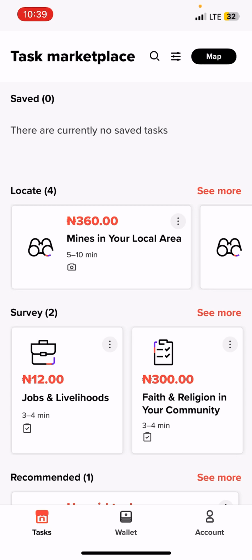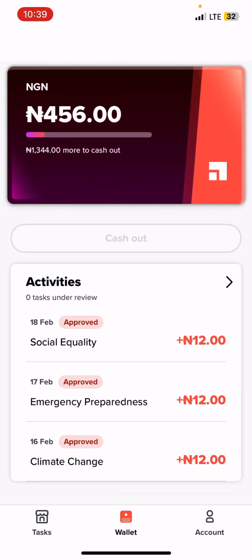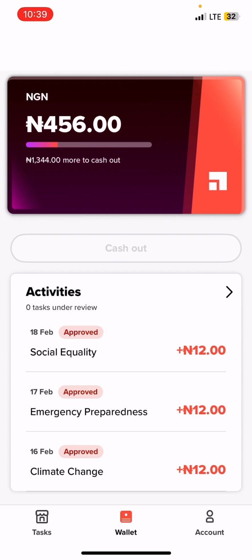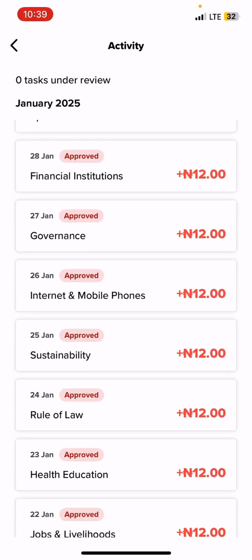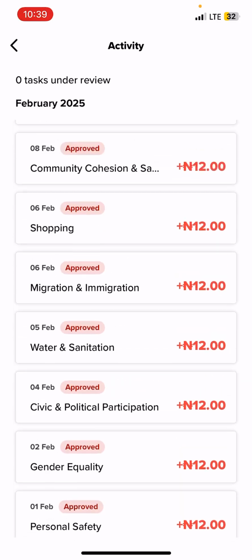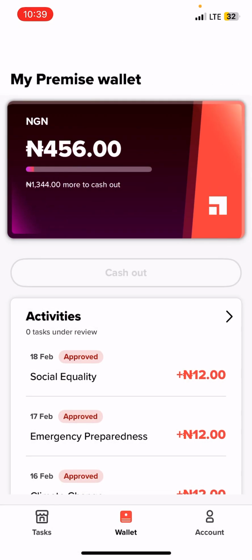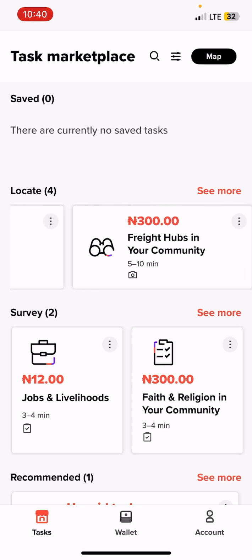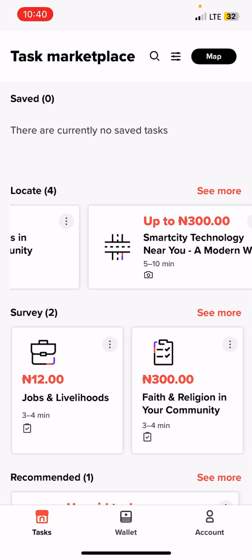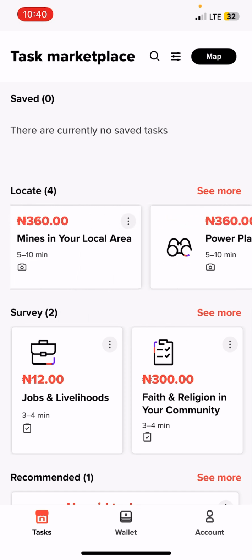All right. So let me go over to my wallet. So far, so good. I've been able to make 456 Naira on this app. So these are my live approvals. You can see 12 Naira. So far I've been doing 12 Naira tasks, which is a little bit small. And also I believe if I could perform the locate task, which is 360, and the last one among it is 300, I'm going to make more money. So why am I doing this video?